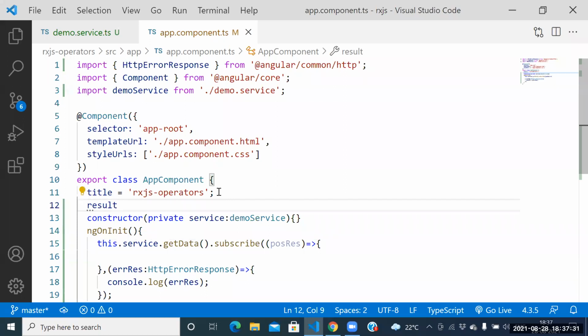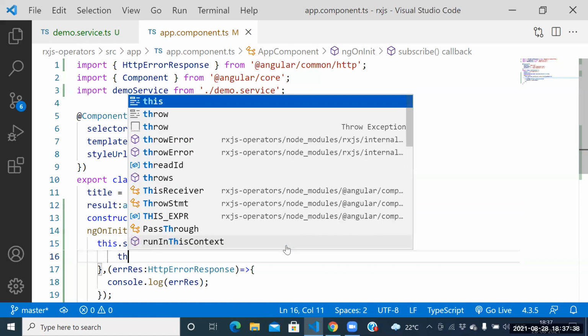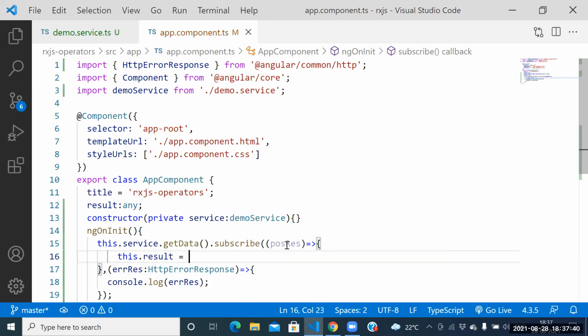Yes. Result colon, any. So can I store it here? Yes, sir. this.result is equal to positive response. So can I print the result?